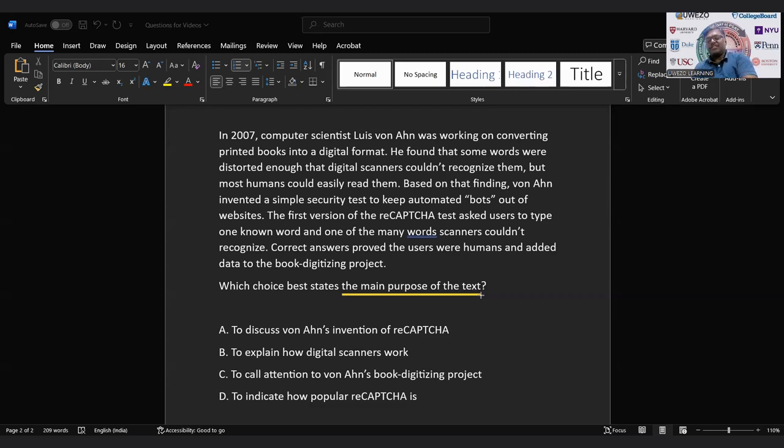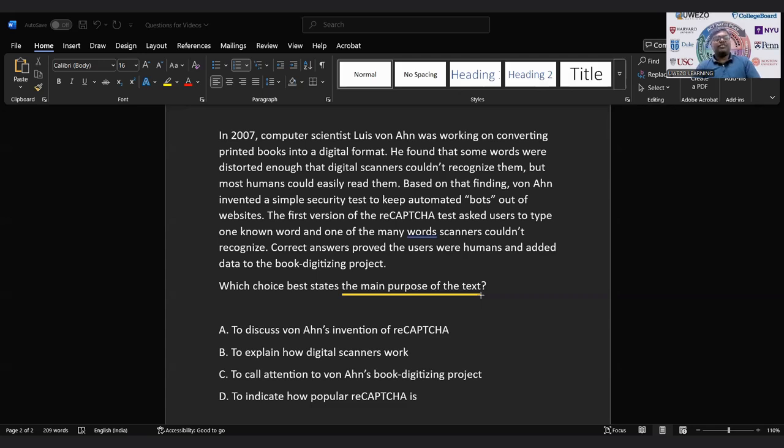Remember, every right answer has to be directly supported by the text. It may not be directly mentioned, but it has to be directly supported by the text. If it is not supported by the text, it is not your answer. So let's go to the passage first, and then we'll work on the elimination.